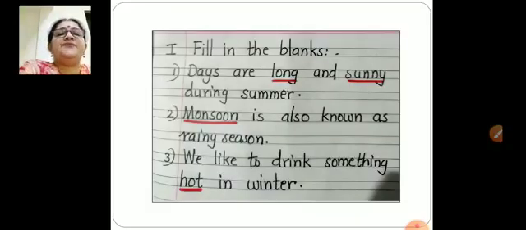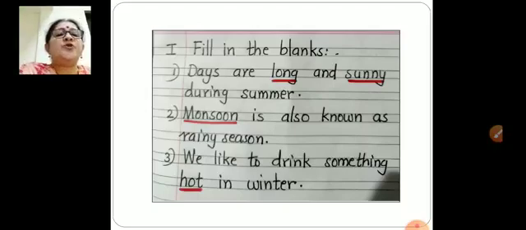Fill in the blanks. Write the heading. Fill in the blanks. Number 1. Days are dash and dash during summer. During summer, the days are long and sunny. So the right answer is days are long, underline, and sunny, underline, during summer.